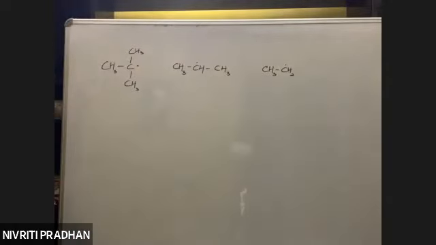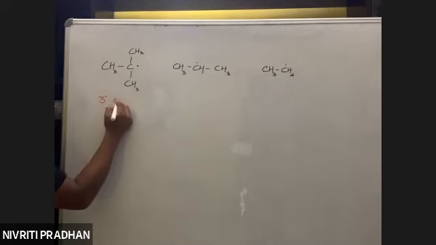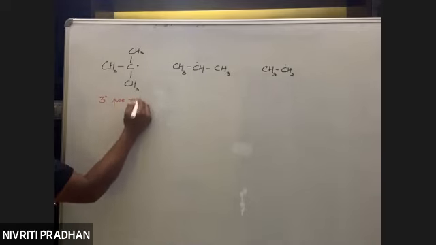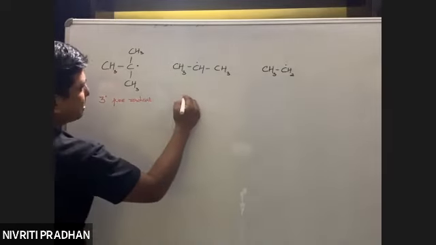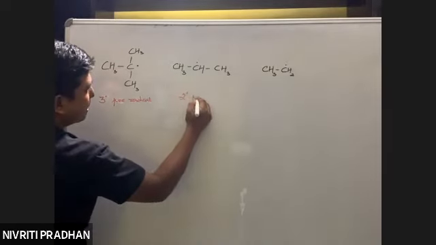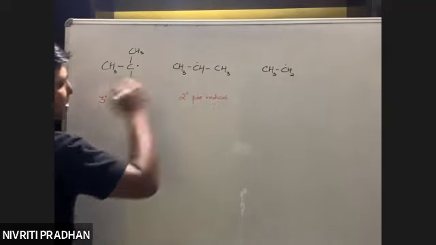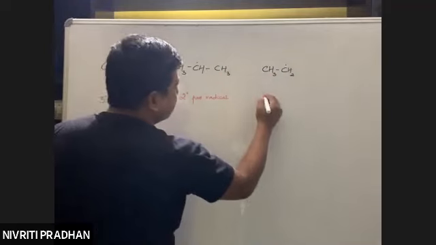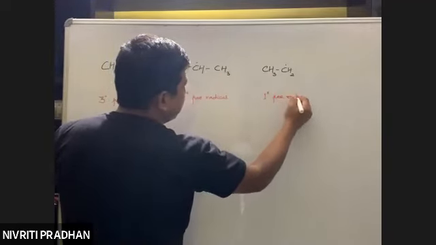This is also a free radical. Now the unshared electron is on a 3-degree carbon, so it's a 3-degree free radical. The unshared electron is on a 2-degree carbon, so it's a 2-degree free radical. Now out here the unshared electron is on a 1-degree carbon, so it's a 1-degree free radical.